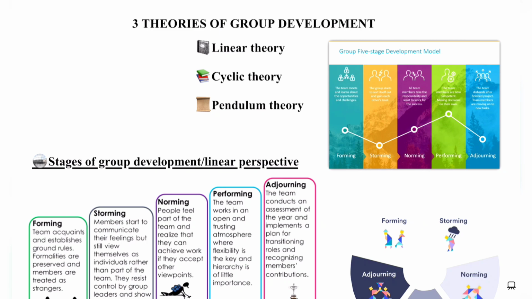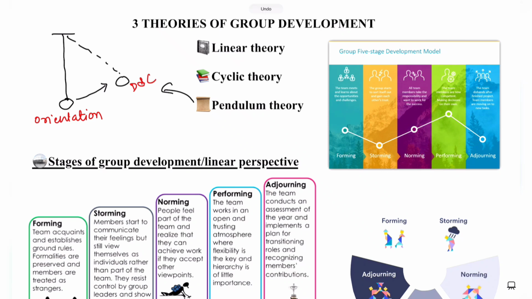Pendulum theory deals with group development in a different fashion. To understand pendulum theory better, you have to keep an image of a pendulum in your head and the working of the pendulum. First, the pendulum at the center resembles the orientation of the group, which means the formation part of the group. And then the pendulum moves in an oscillating fashion and goes up to here, which resembles differentiation and conflict within the group.